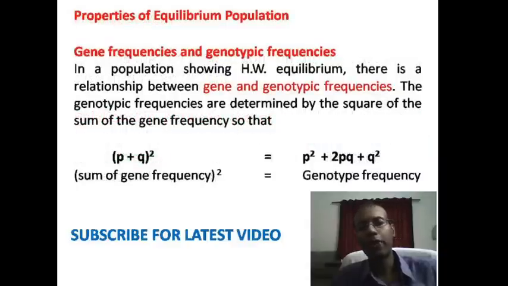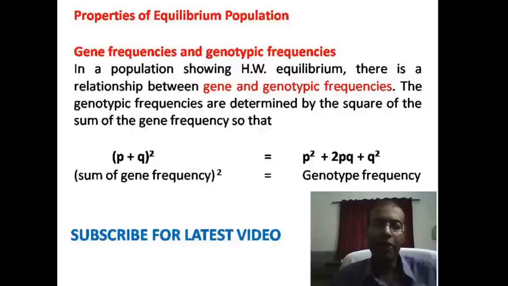Now properties of an equilibrium population. The first property is about gene frequency and genotypic frequency. In an equilibrium population, there is a relationship between gene frequencies and genotypic frequencies, and this relationship is reflected by the binomial equation (P plus Q) square is equal to P square plus 2PQ plus Q square.